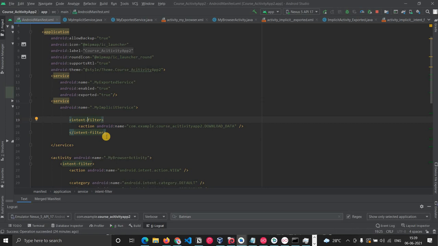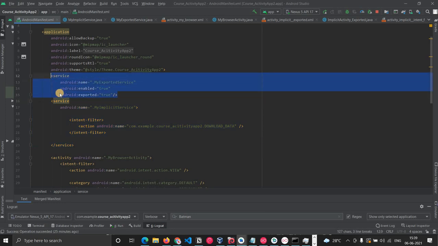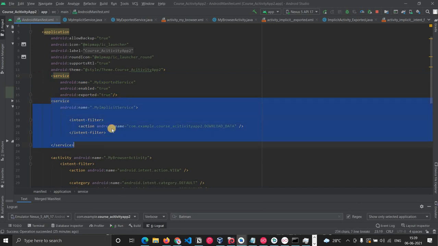Let's take a scenario wherein some sensitive things are happening inside of the application, and you find out that an application is having an intent filter or is exported, and whenever you call it, something is happening in the application which should not happen, or you are not authorized to do it. Then you can probably report it, as it should be a bug. That is why you have to properly check the manifest file first before doing any dynamic analysis. So this is why static analysis is very important.